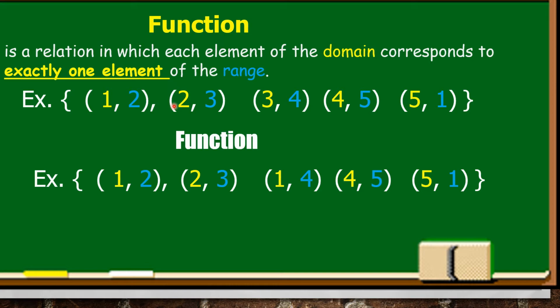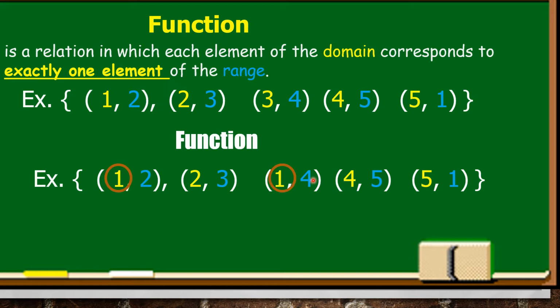Okay? Paano maging hindi function? Tingnan natin ito. Ang domain natin, again, yung naka-color yellow: 1, 2, 1, 4, and 5. Tingnan natin ang domain. Kung may naulit sa domain, it means hindi yan function. Si 1 na naman. 1 paired to 4. Dito, si 1 paired to 2. Then dito naman, si 1 paired to 4. So, si 1 is naulit. Ibig sabihin, hindi ito function.